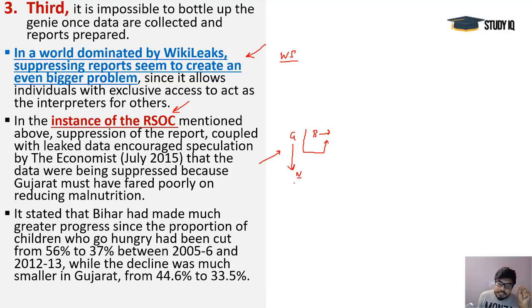But later they found out that Gujarat's condition was nowhere like that. It was similar to Bihar's condition, and both states had made progress. The data which was showing a huge negative assessment of their progress was wrong.